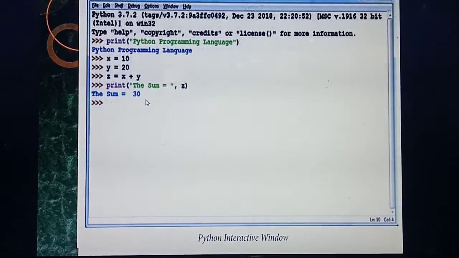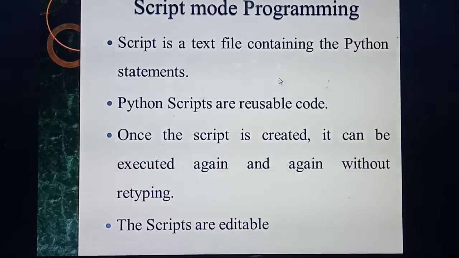So understood, students? Okay, so next one is script mode programming. Interactive mode programming is over. What's the next mode of programming? Script mode programming. Listen, it's a text file. Text file means you are going to type your program in a separate text file. After typing, you are going to save the file with the extension .py.